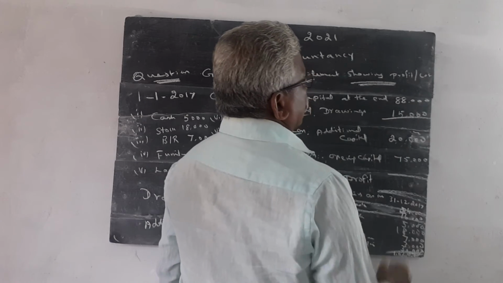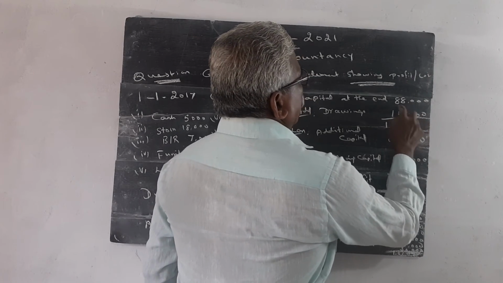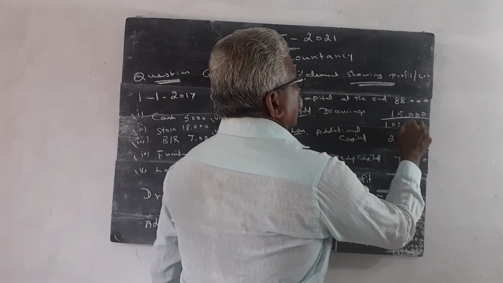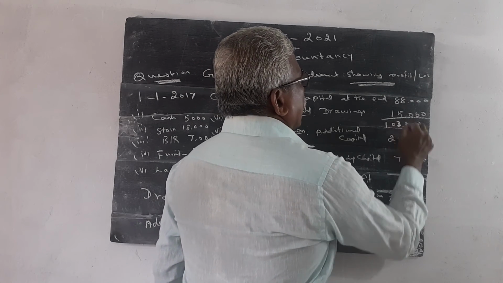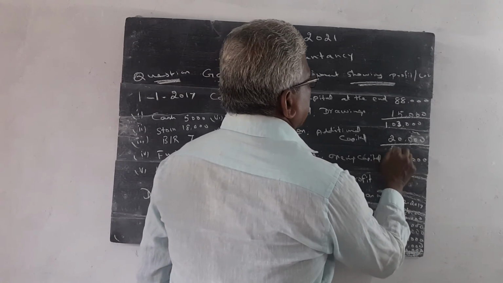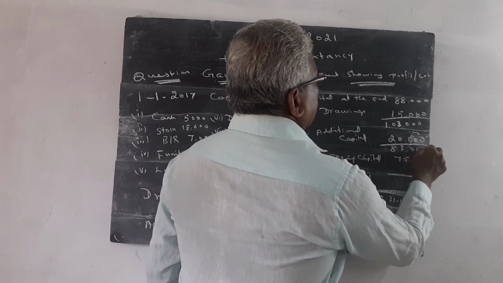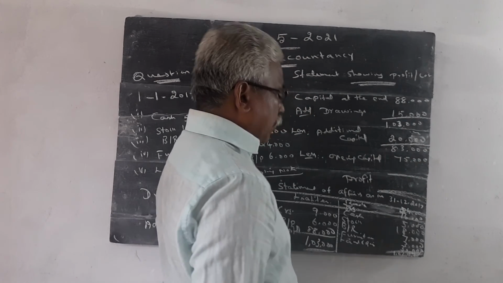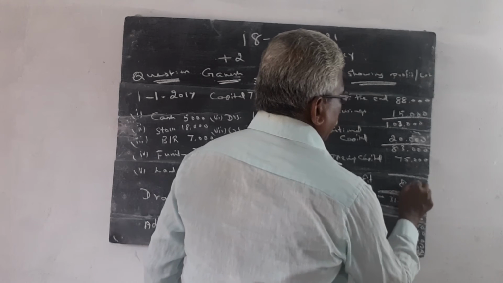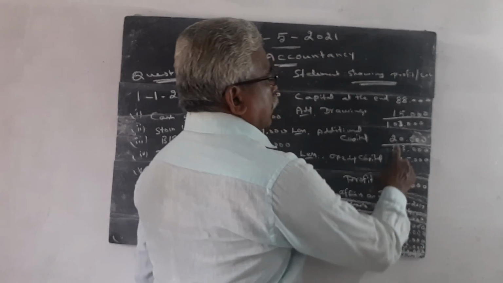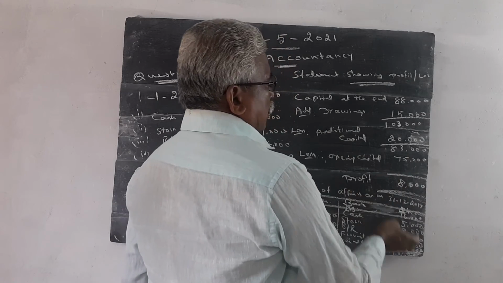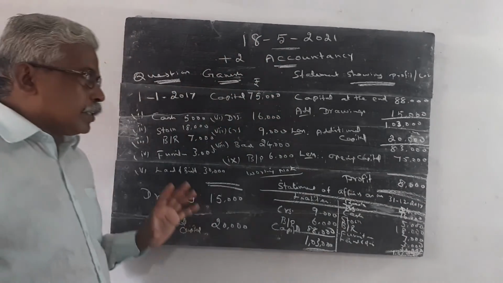Add drawings, we can get 15,000. 88,000 plus 15,000 is equal to 1,03,000. 1,03,000 minus 20,000 is equal to 83,000. 83,000 minus 75,000 is equal to 8,000 rupees profit. It's a profit.